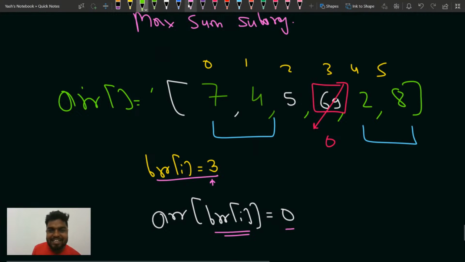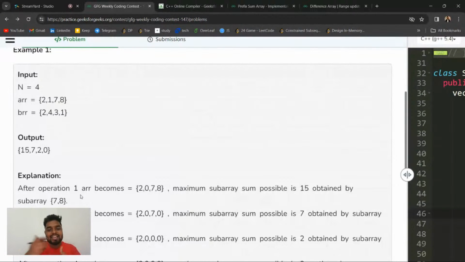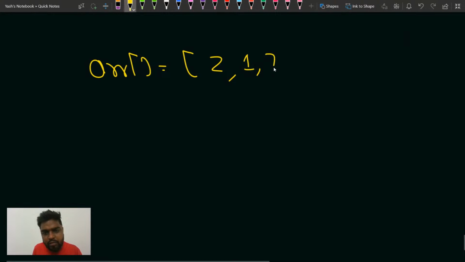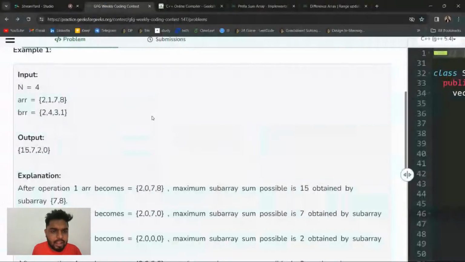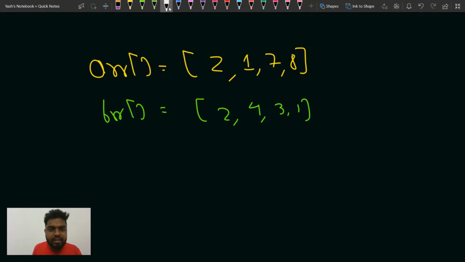Okay, so yeah, basically it will change now. In every query, what will happen is they will keep on making the elements 0. Okay, let me show you here. Suppose this array is given to you: 2, then 1, then 7, and then 8. Then suppose the BRR array has been given, it is one-based index: 2, 4, and then 3, and then 1. Let me do the indexing here: 1, 2, 3, and 4.